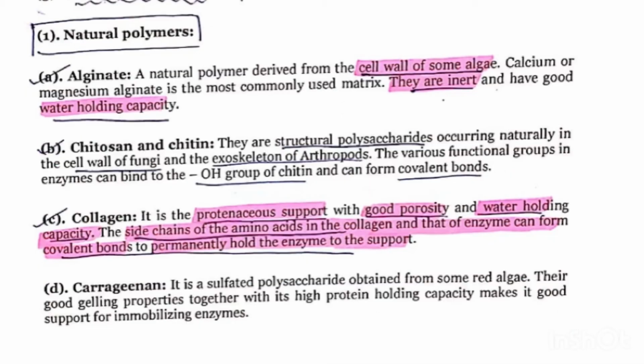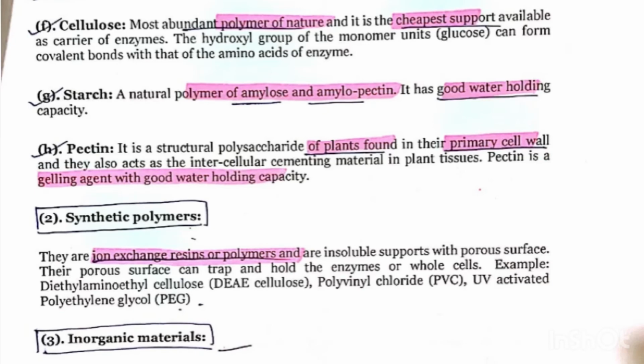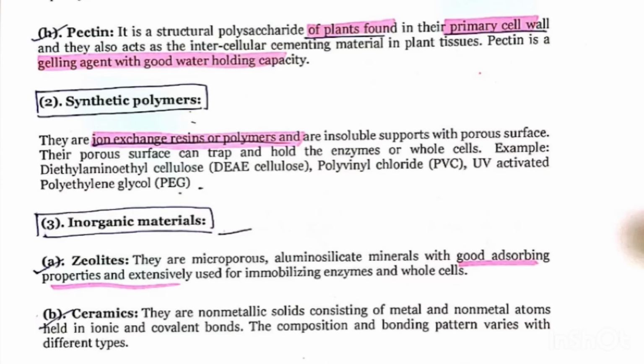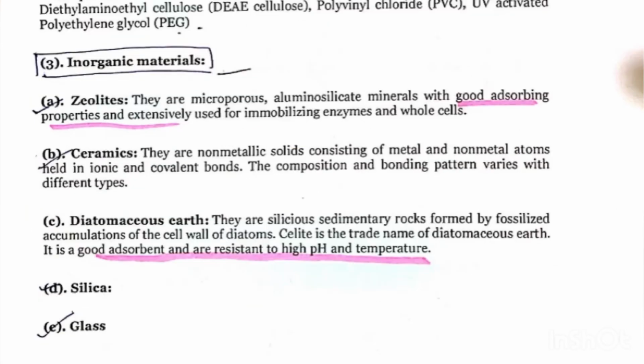You can go through them. I highlighted the important points. You can just mention them. Now the next type is synthetic polymer. They are ion exchange or polymers that are soluble support with porous surface. And the third type is inorganic material like zeolites, ceramics, diatomaceous earth, silica, glass. These are some of the examples of inorganic materials.